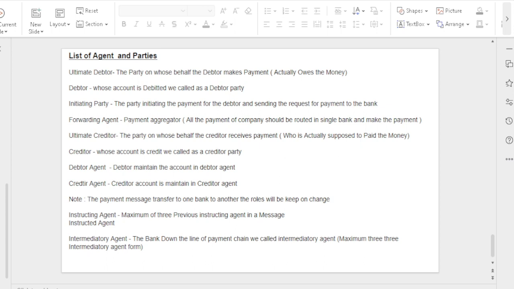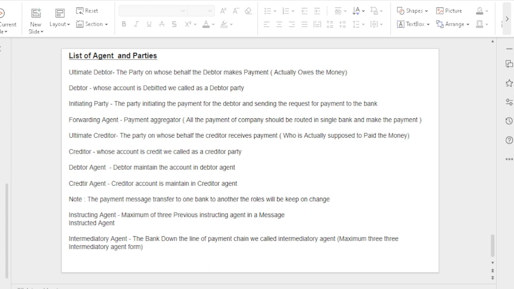Initiating party, okay, the initiating party should take care of all the debtor, ultimate debtor and debtor payment, because the initiating party only sends the request to the payment bank. Whatever transaction needs to be done for the ultimate debtor and debtor, that transaction should be initiated via the initiating party. Forwarding agent, it's a simple concept of payment aggregator, okay. Suppose the initiating party sends the request to that single bank, that bank acts as a forwarding agent. That forwarding agent should connect to the debtor agent and make the payment. Why are they using a forwarding agent? Because the single bank should take care of all the transactions.